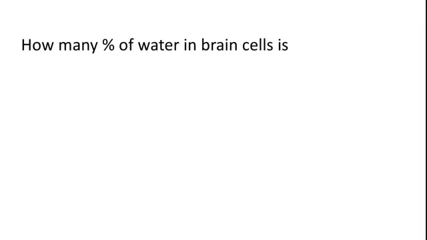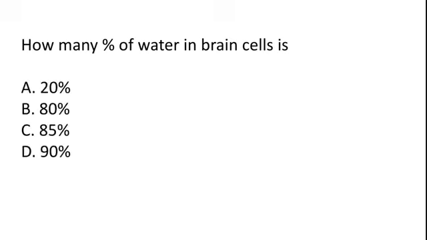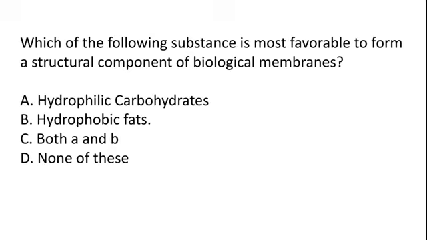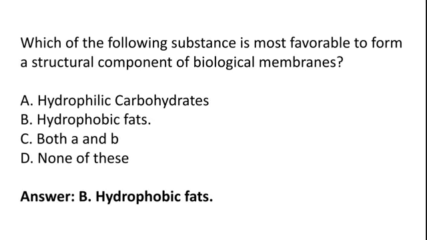What percent of water is in a brain cell? 20%, 80%, 85%, 90%. So the correct answer is option C, 85%. Which of the following substances is most favorable to form a structural component of biological membranes? Hydrophilic carbohydrates, hydrophobic fats, both A and B, none of these. So the correct answer is option B, hydrophobic fats.